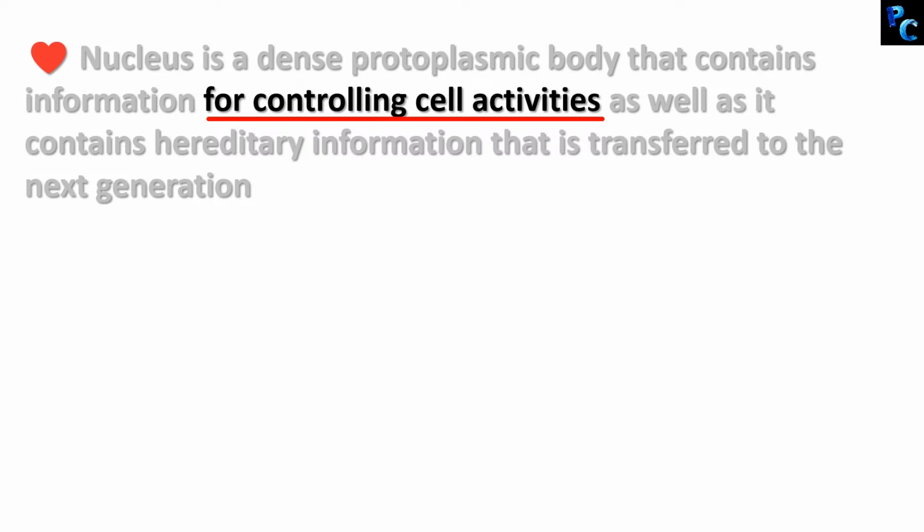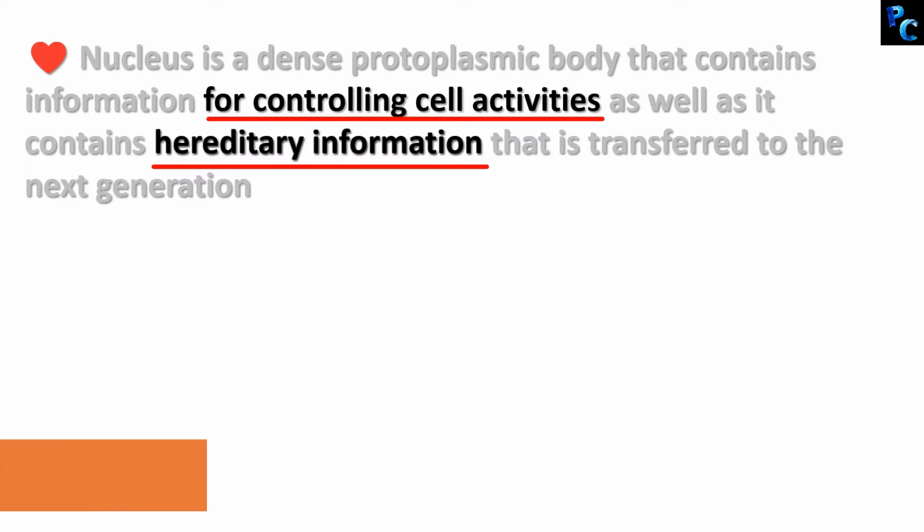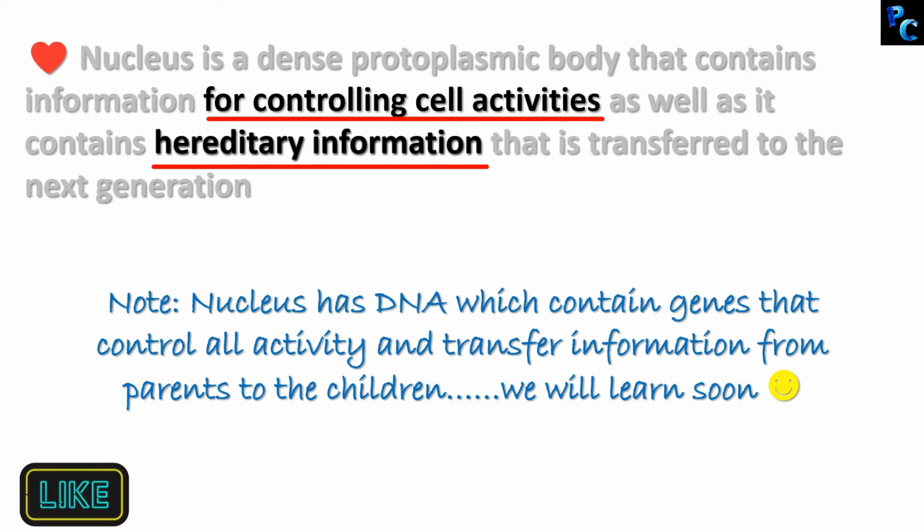It has all the information for controlling the cell activities. How it controls we will know in a minute, and it also contains the hereditary information. That is the information which goes from the parents to the offspring. Offspring are nothing but the children. As we discuss about nucleus, you will understand these terms in much more detail. Basically, nucleus has DNA which contains genes that control all the activity, and these genes are transferred from the parents to the offspring, that is the children.